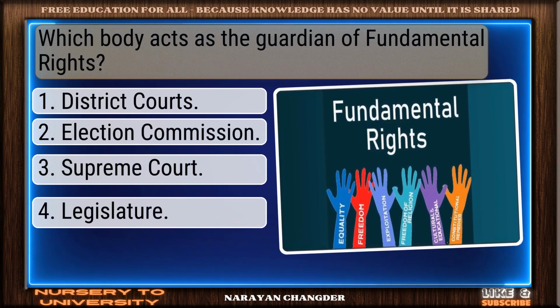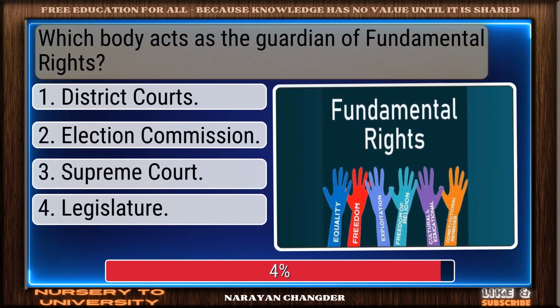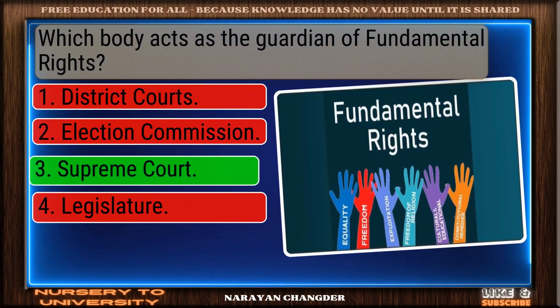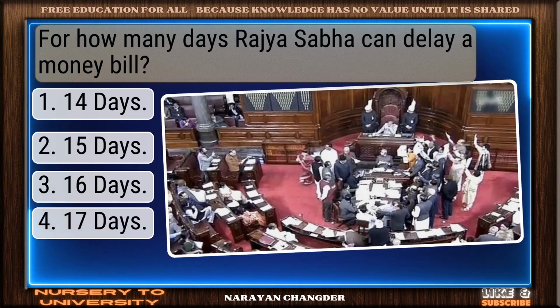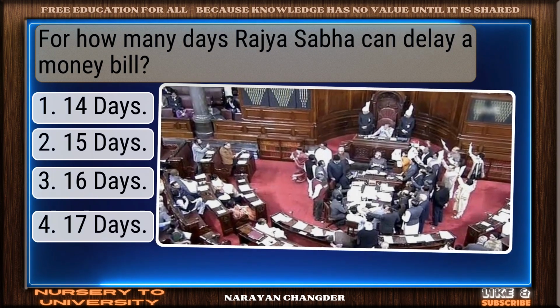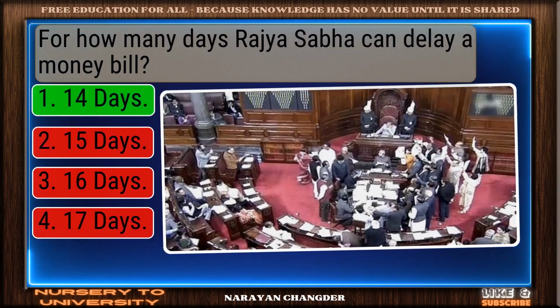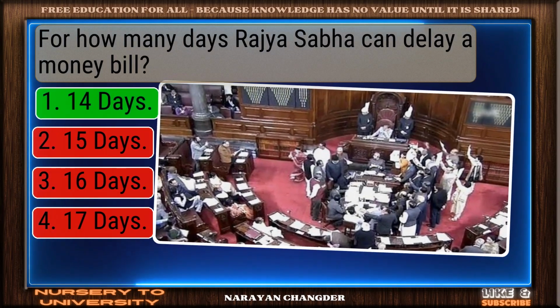Question number 6. Which body acts as the guardian of fundamental rights? You got it. Your choice, Supreme Court, is right. Question number 7. For how many days Rajya Sabha can delay a money bill? Correct response. 14 days is the most accurate answer.